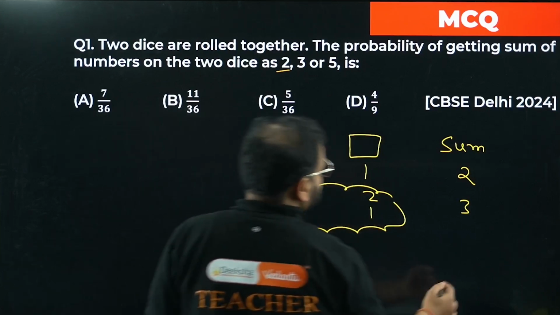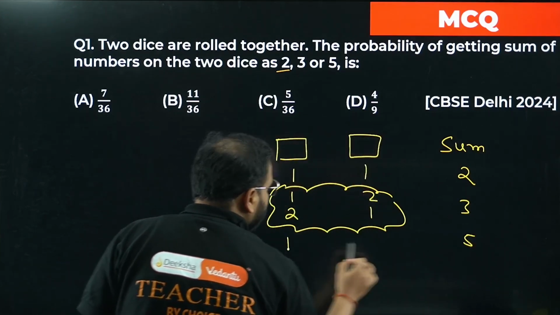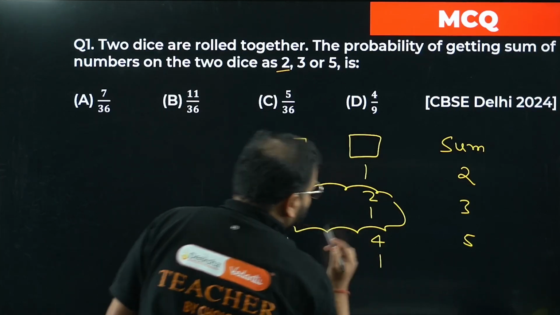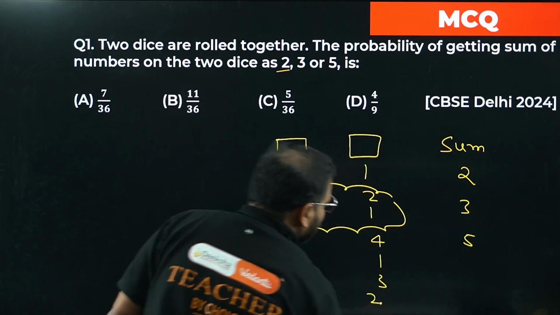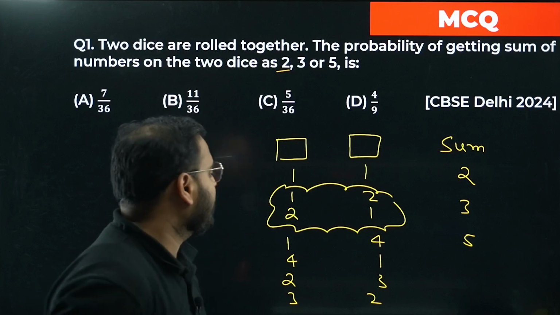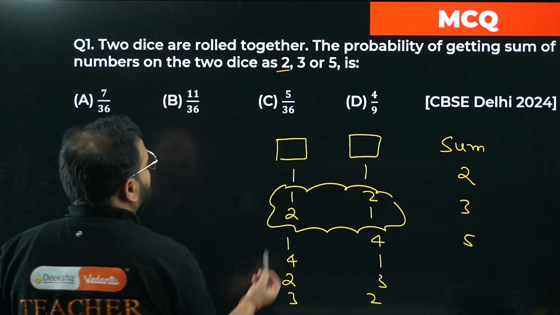What if the sum is 5? We can have 1 4, we can have 4 1, or we can have 2 3 or 3 2. Can we have something else? Think about it. No, we can't have 0 and 5, or anything with 5 and 0 like that. So we have a total of how many sets?